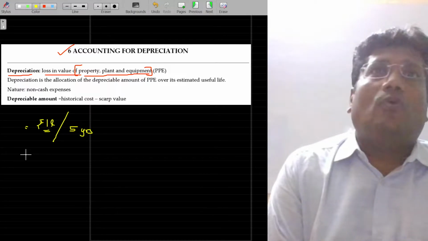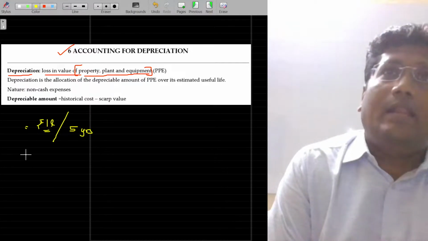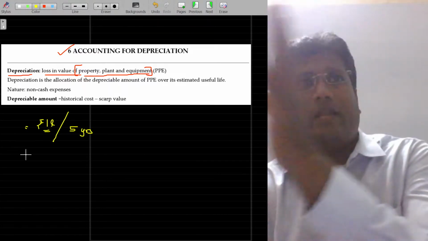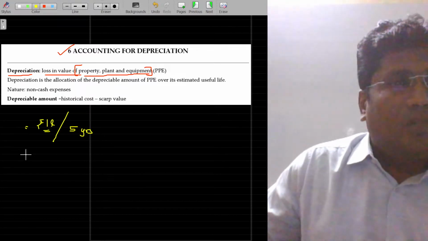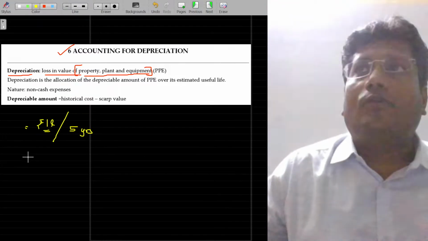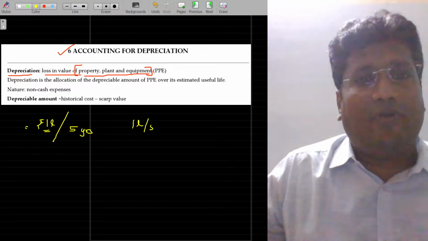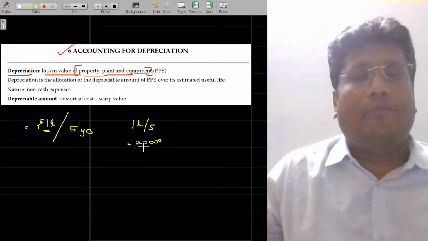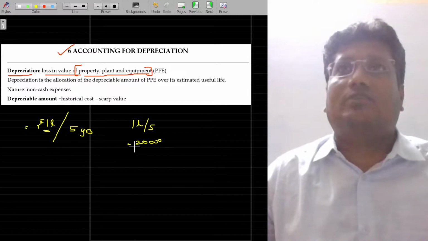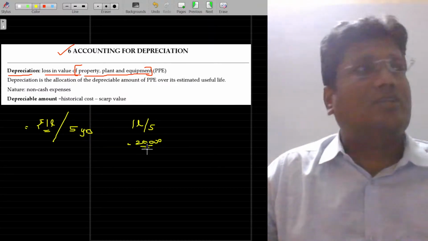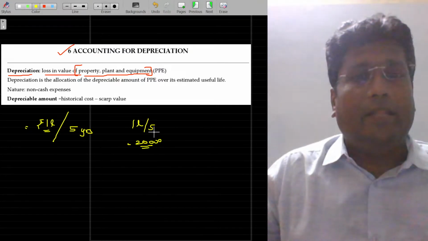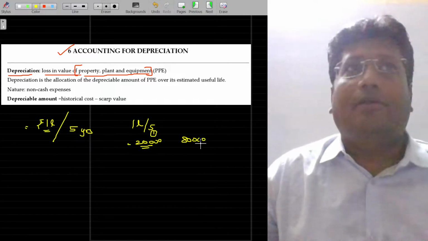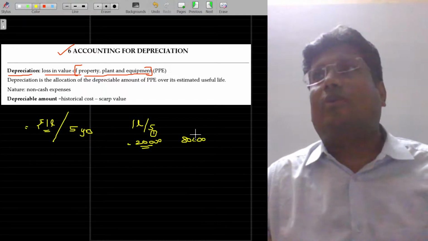Rather than debiting that entire 1 lakh rupees as a loss at the time of selling or discarding the asset, we can spread out that expense or loss over the life. So each and every year we debit 20,000 rupees, nothing but 1 lakh divided by 5 years. 20,000 rupees can be debited to the P&L account or income statement, because to the extent of the asset we enjoyed, its benefit will be debited to the P&L account. So this 20,000 can be debited to the P&L account in the very first year, and the balance value remains as your asset, unconsumed value.